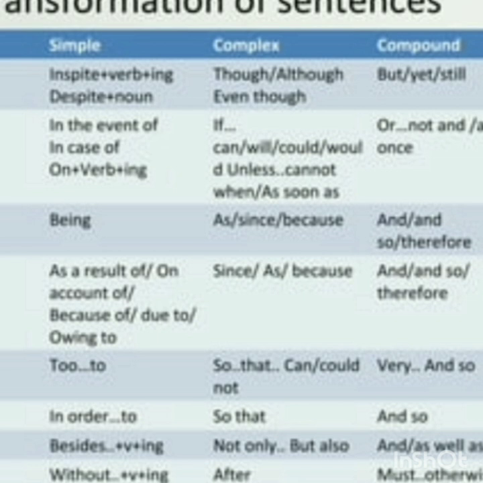Now look at the next one. If your sentence has being or having and you have to change it into a complex sentence, use the keyword as, since, or because. And in compound, you have to use and, so, or therefore as a connective or conjunction. Now the fourth one: as a result of, on account of, because of, due to, owing to.